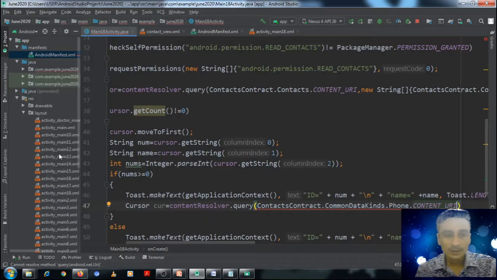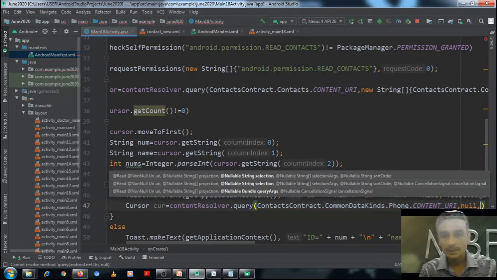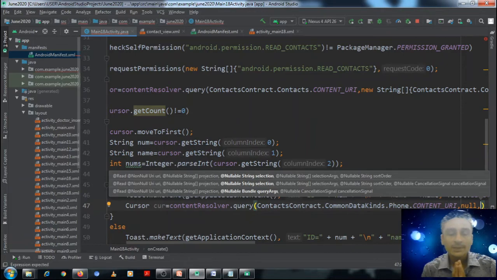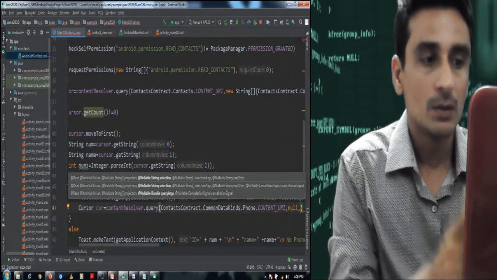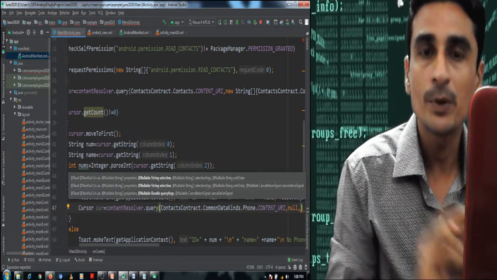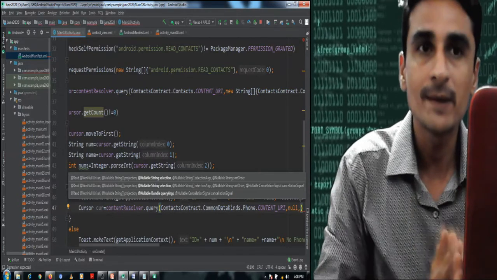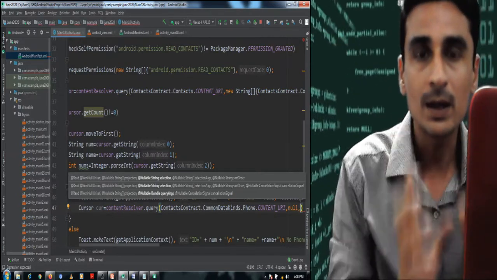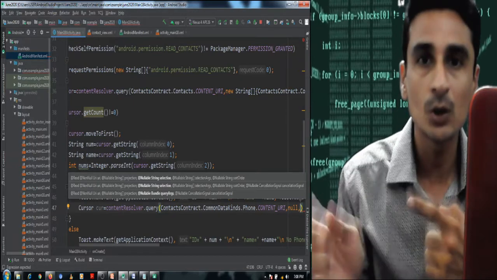Then the remaining argument, we need all the columns. And now what happens is that this table CommonDataKinds.Phone will contain phone numbers of all the contacts stored in the contacts application of the device. But in this case, right now we need the phone numbers of that particular contact.